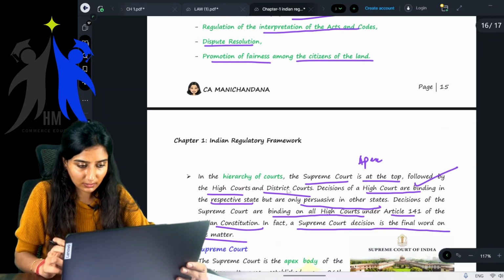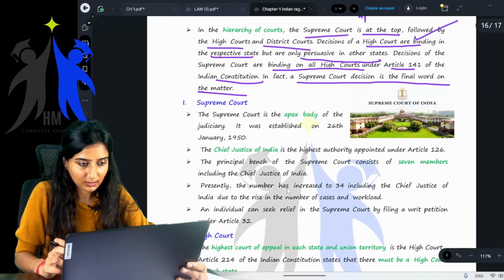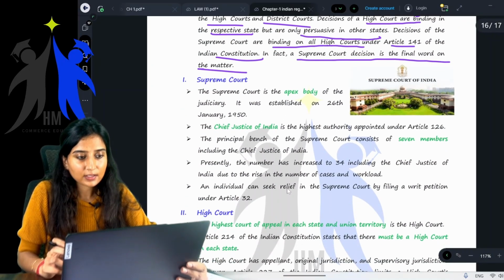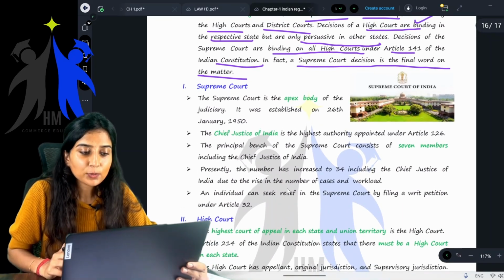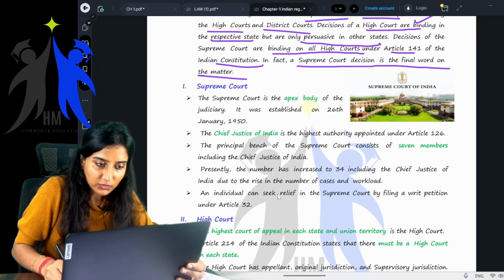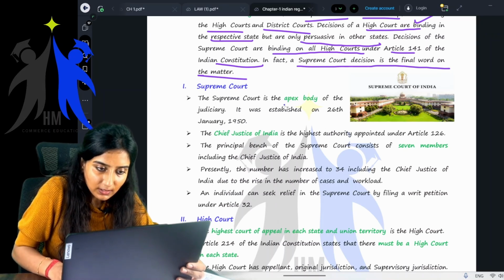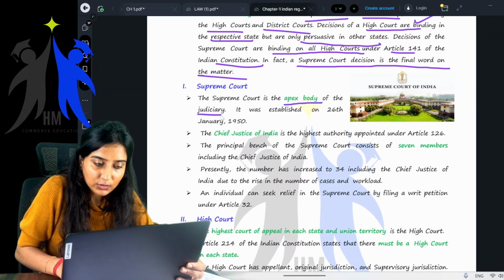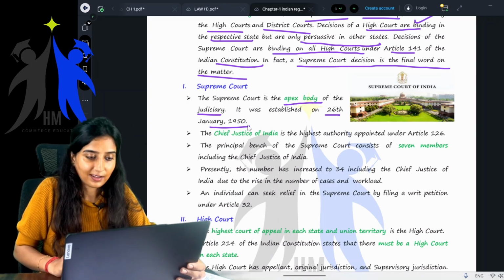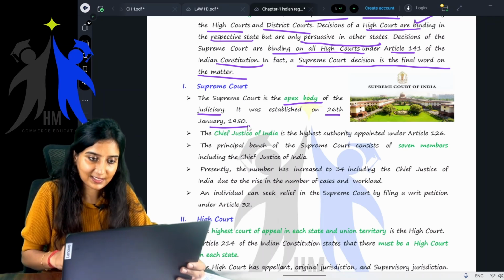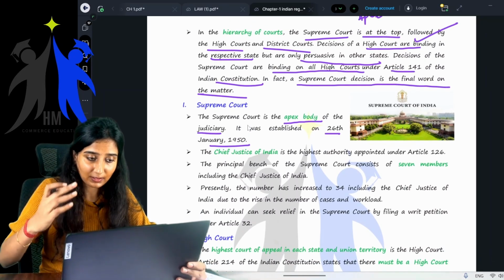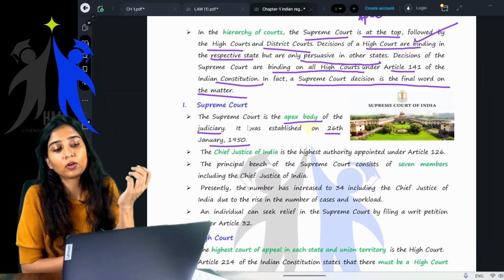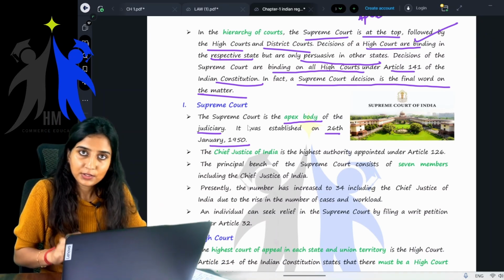Next, Supreme Court. What is the Supreme Court? The Supreme Court is the apex body of the judiciary. It was established on 26 January 1950. I have been repeatedly telling you that this is the apex body, the top court, and the decision of the Supreme Court is final. You have heard enough of it.